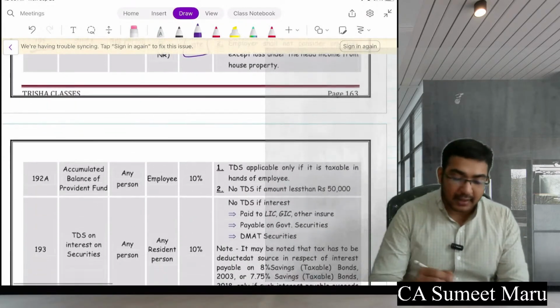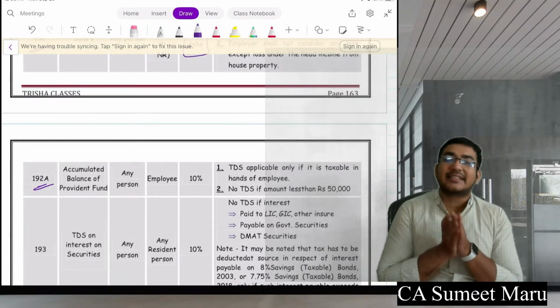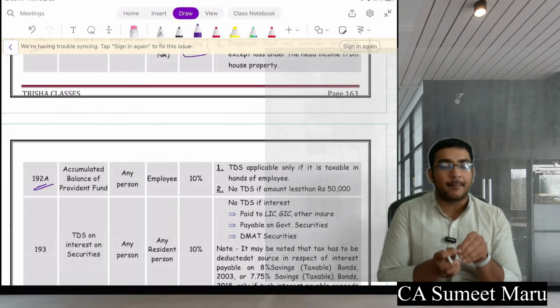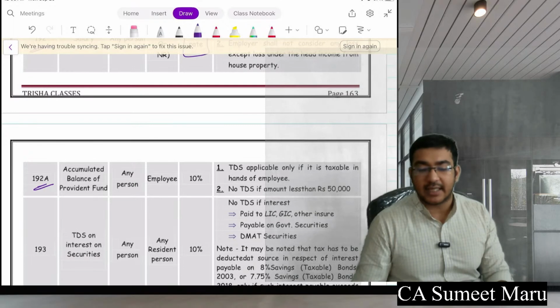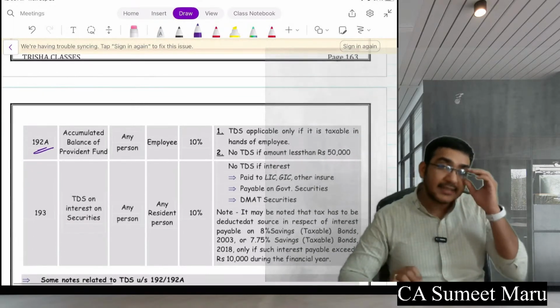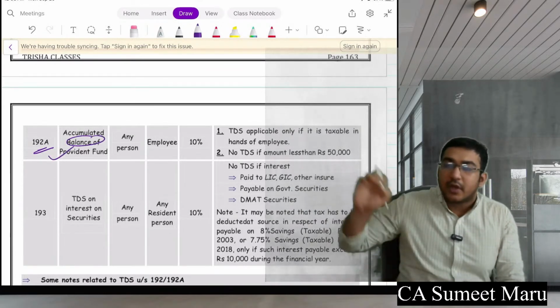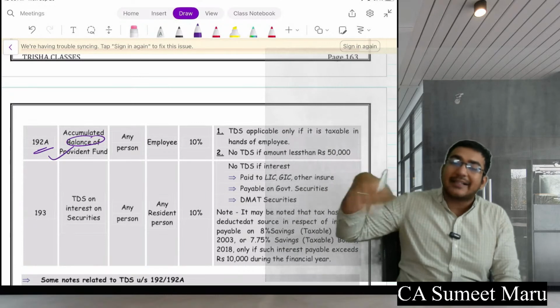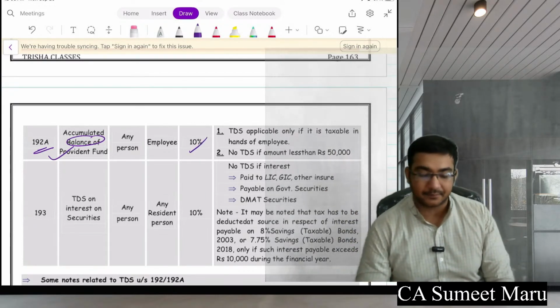Next is section 192A, and for any section where you want further explanation or any extra examples, please put it in the chat. I will take more examples of that, or else generally I will go with the normal flow. The next is section 192A, which talks about accumulated balance of provident fund. So if there is any accumulated balance in provident fund that has to be paid to the employee, that has to be given with a 10% TDS.